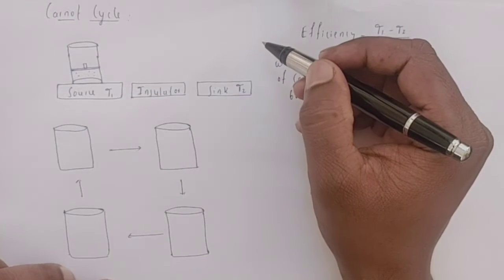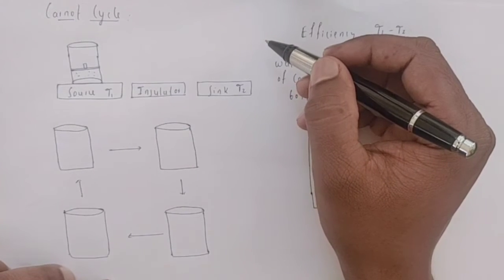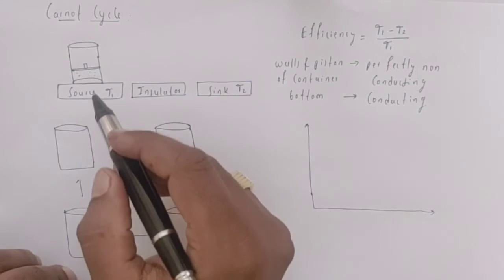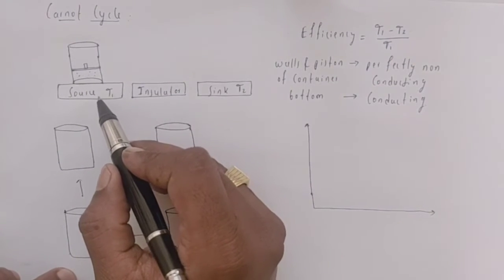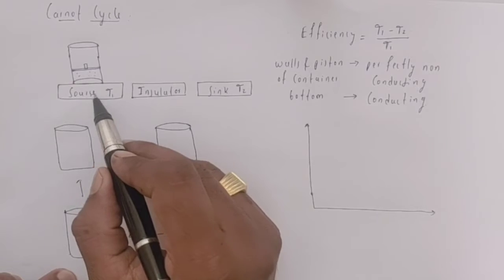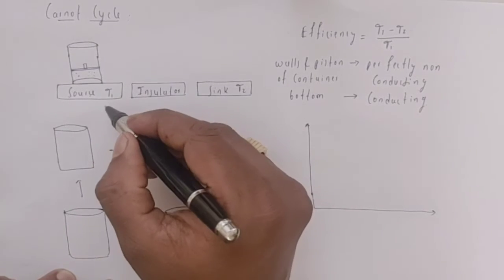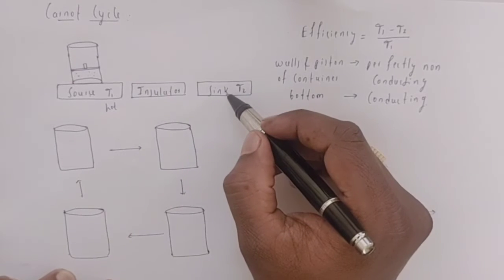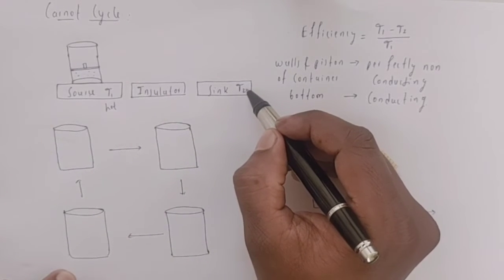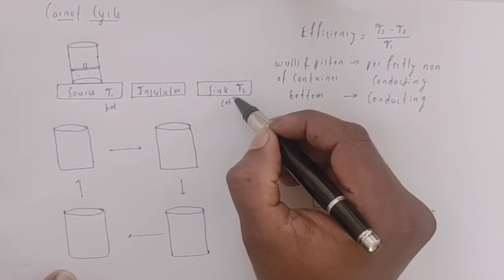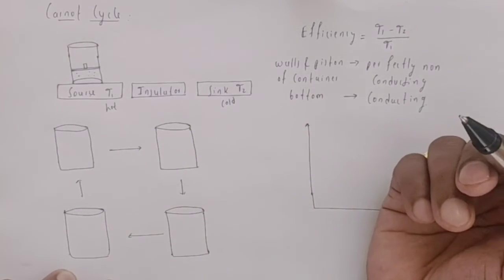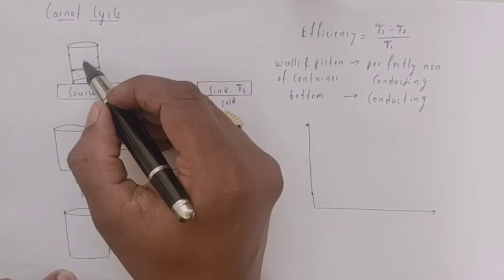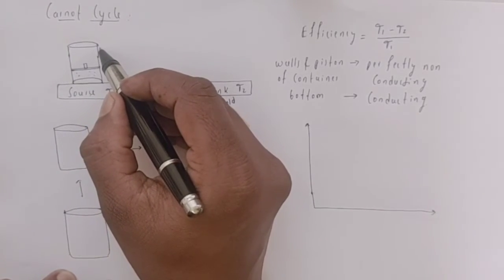Before going to study the concept of entropy, let us know the Carnot cycle. Here I have taken two temperatures: a source which is at temperature T1, that is the hotter temperature, and a sink which is at temperature T2, the cold temperature. And here I have taken an insulator, and this is the Carnot engine.